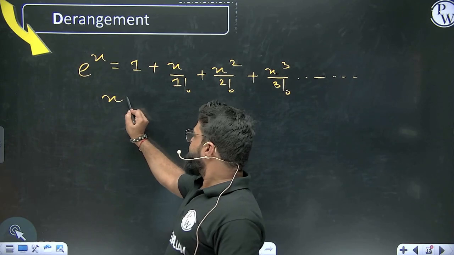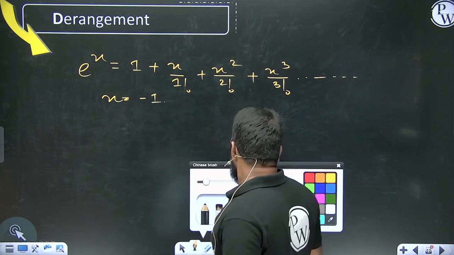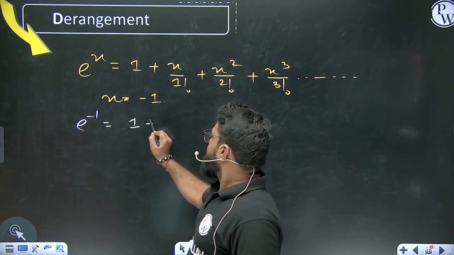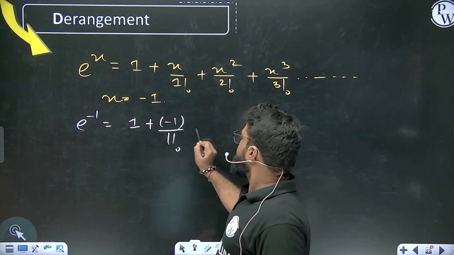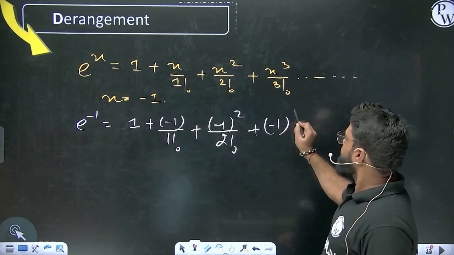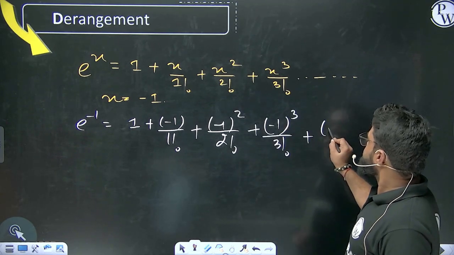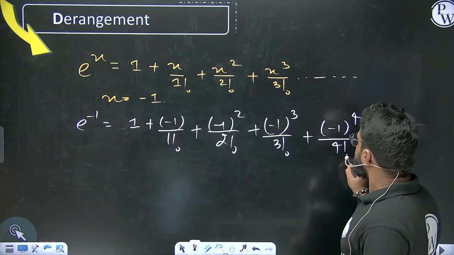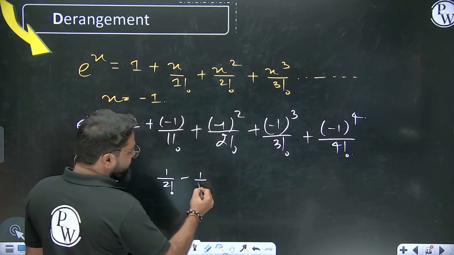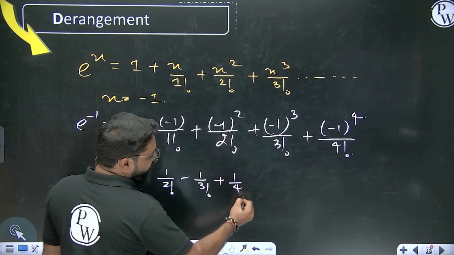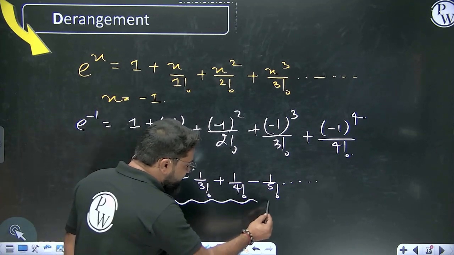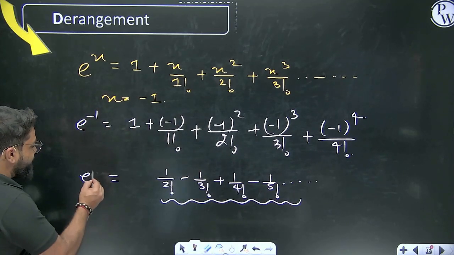Now what will happen if I put x equals -1? Here you will get e raised to -1. You can write 1, then -1 upon 1 factorial, plus -1 squared upon 2 factorial, then -1 raised to 3 upon 3 factorial, plus -1 raised to 4 upon 4 factorial. If you calculate this, you will get 1 upon 2 factorial minus 1 upon 3 factorial plus 1 upon 4 factorial minus 1 upon 5 factorial and so on. Can you understand these things? We have already derived the same, and now here you get e raised to -1.